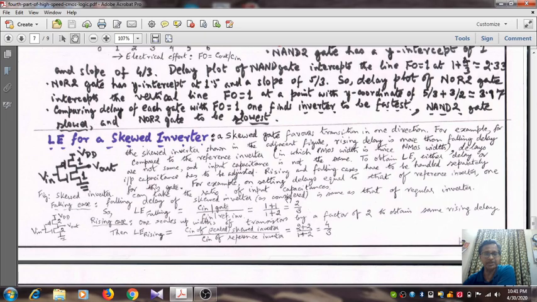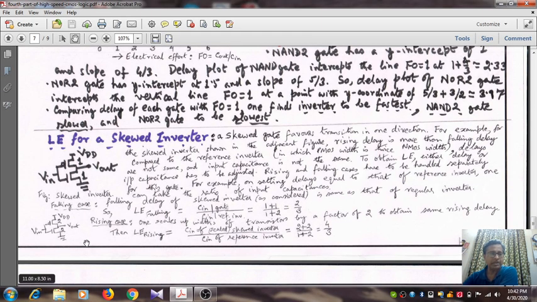So falling delay of the skewed inverter is the same as that of the regular inverter. So what is the logical effort? It will be 1. Okay, because input capacitance will be, for the gate, 1 plus 1, right, because both are 1. And for the reference inverter, if you recall, it is 1 here, 2 here. So 1 plus 2, it is 2 by 3.